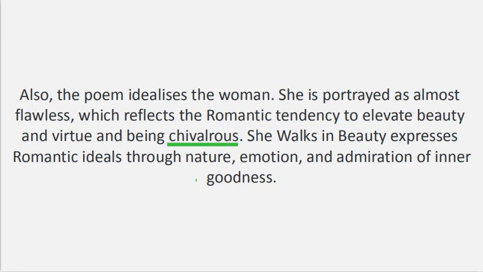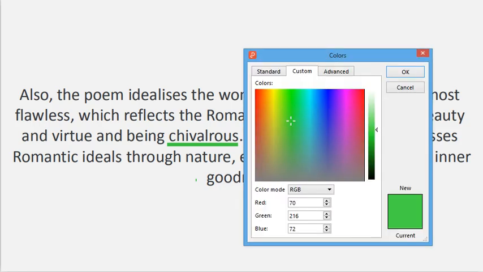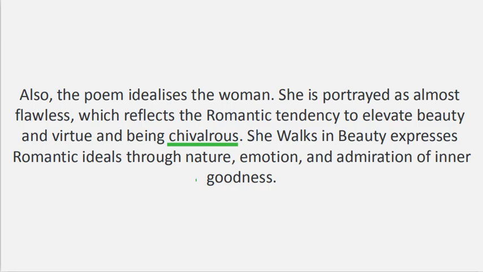The poem focuses on beauty, emotion, and imagination. The poet uses nature, especially the starry sky, to describe the woman. It also shows the romantic idea that beauty is linked to inner goodness. The poet expresses personal feelings and admiration, which reflects the importance of emotion. The use of vivid imagery and simple language makes the poem expressive and engaging. The idealization of the woman and the focus on her purity and harmony are key features of romantic poetry.